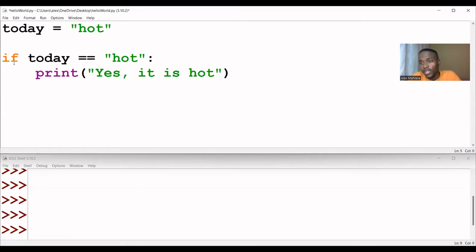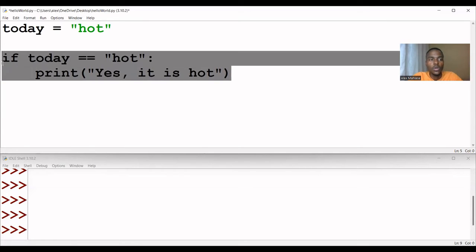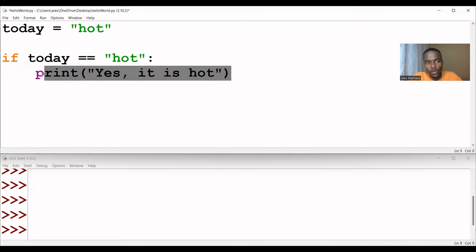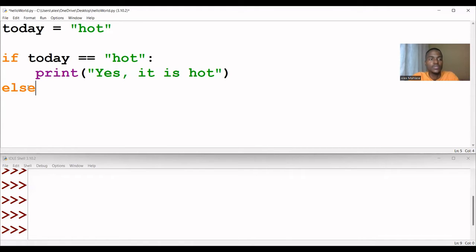Then the else statement will be returned if this block of code is not returned, so it will go to our else. We say else, print "no, it is cold". Let's run this program and see how it behaves.